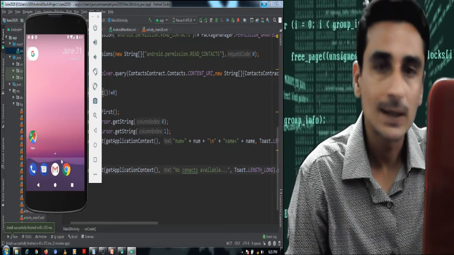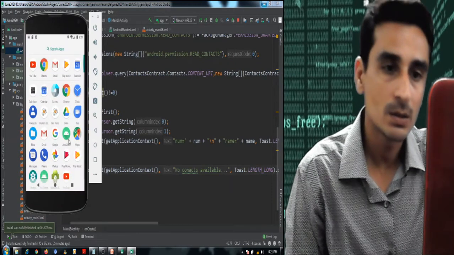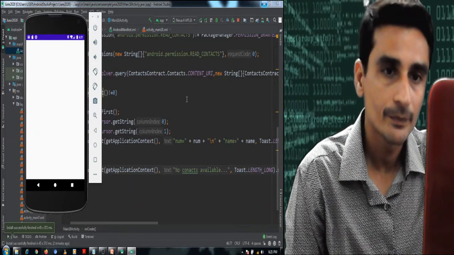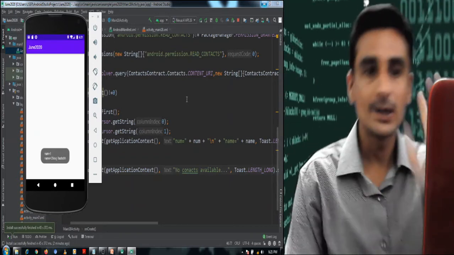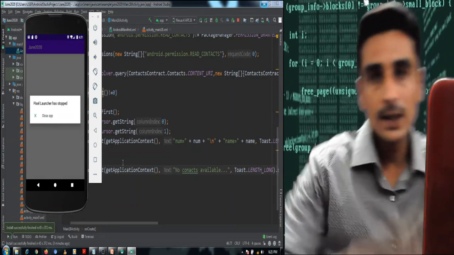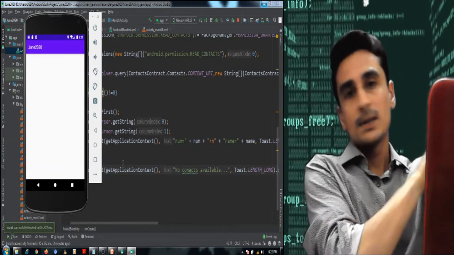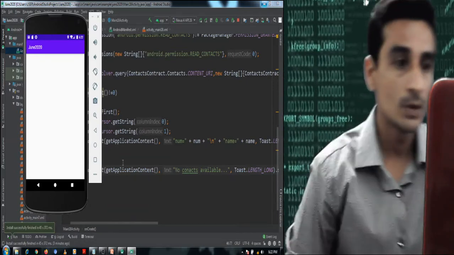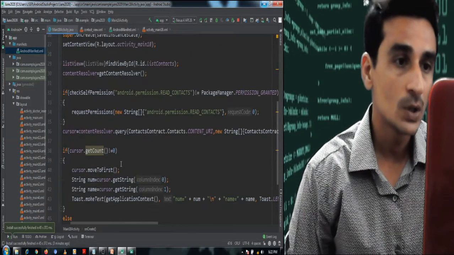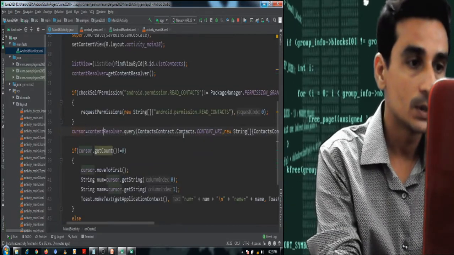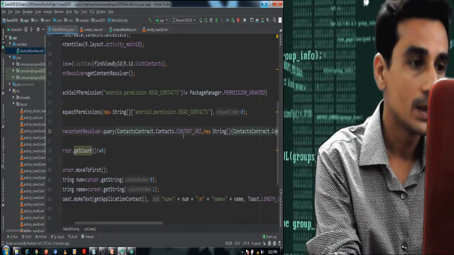Now let us test the application which we have just developed. One and Chirag. So it is showing ID as one and name as Chirag. It is not showing the mobile number. For showing the mobile number, we should have another column here.